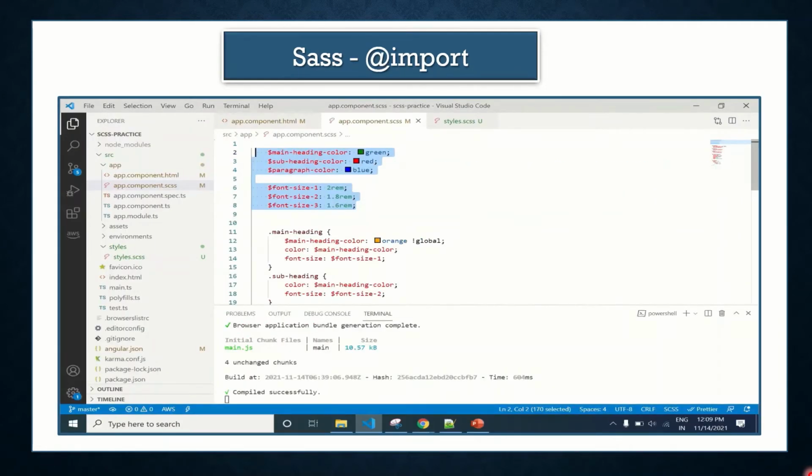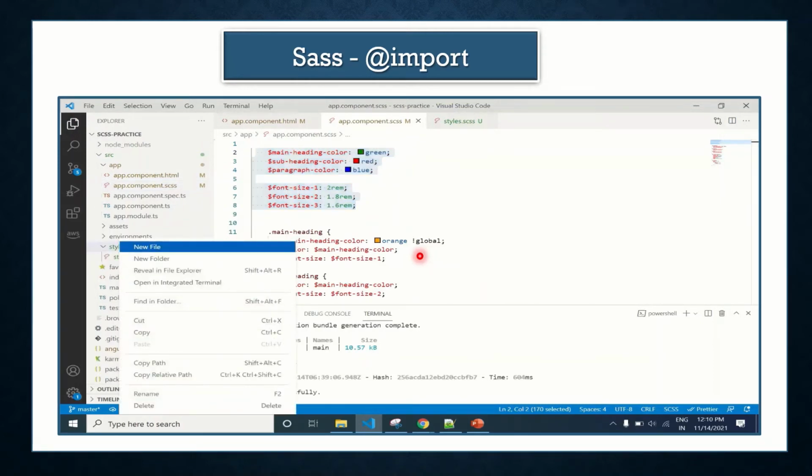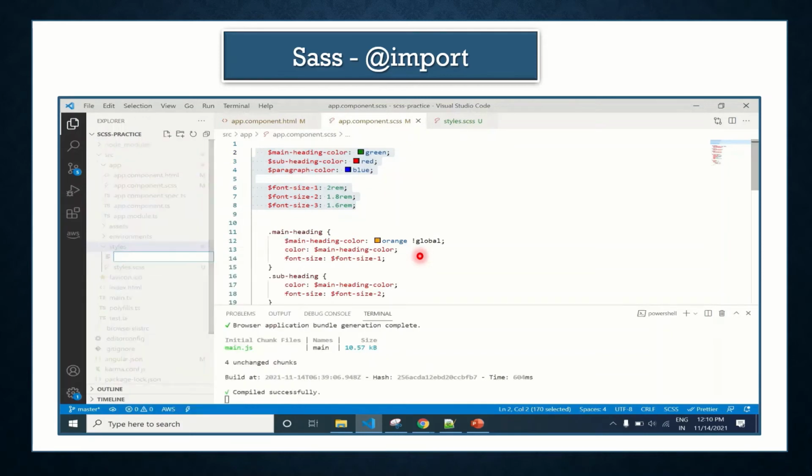In the Sass variable exercise, we created these variables inside my component, and then we used these variables inside this file. If I need to use these variables in another file, or these are common variables which we need throughout the project, we cannot use them directly in another file.